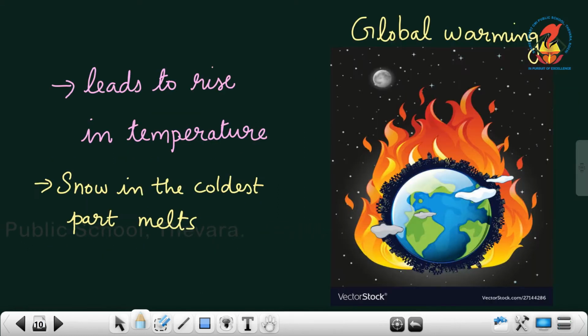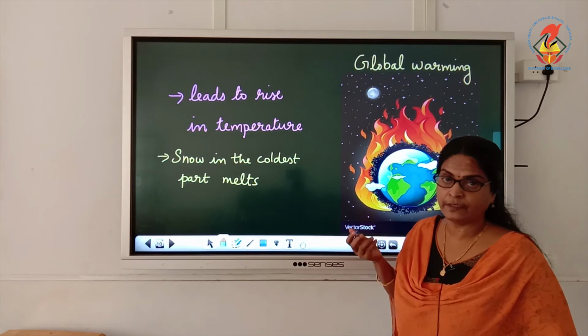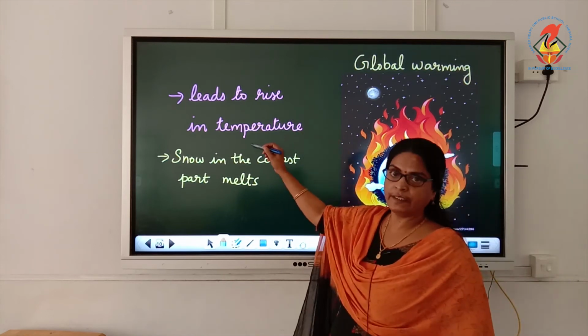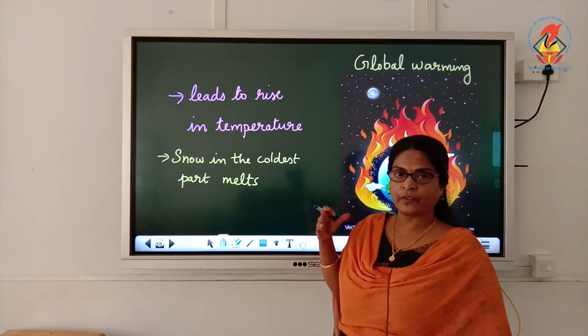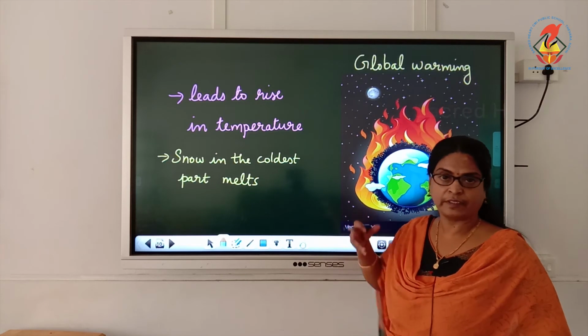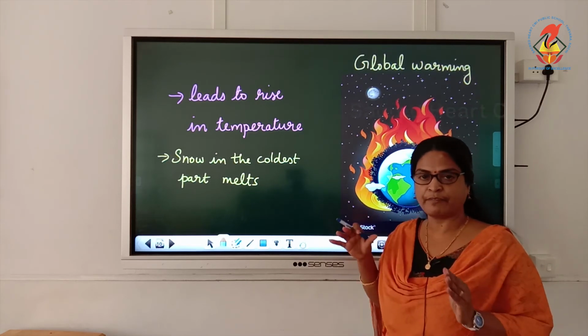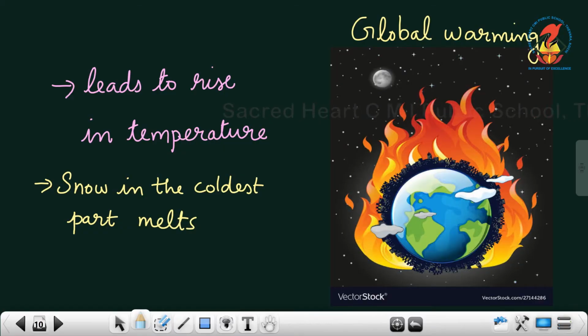Okay, so when the amount of carbon dioxide increases in the atmosphere, what happens? That leads to a rise in temperature, because the carbon dioxide traps more heat. So the temperature on the surface of the earth increases. That creates what? Global warming.